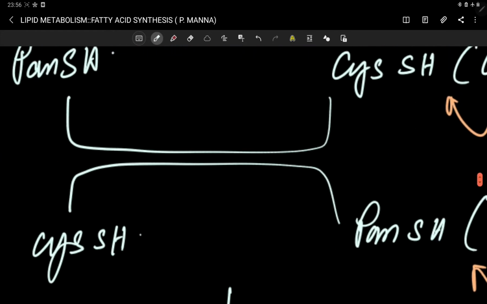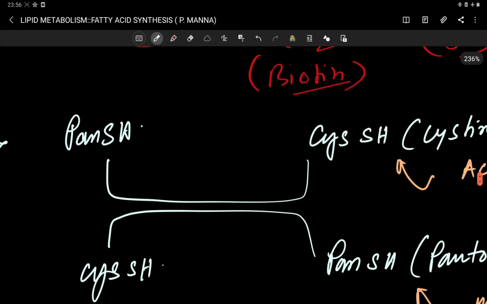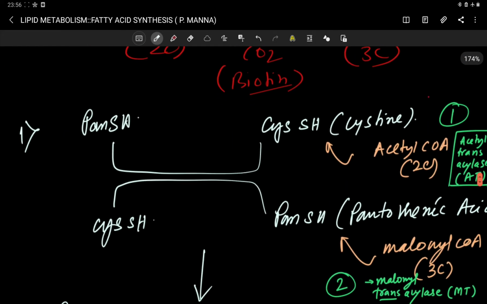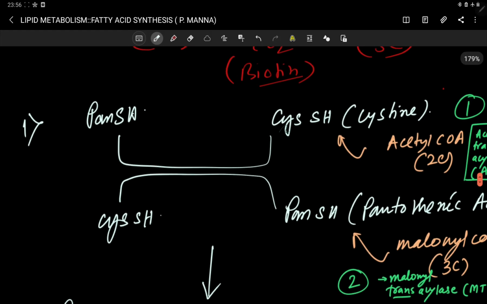Here you can see this thing. At this Cys end, Cys for cysteine, and Pan for pantothenic acid, this is the ACP domain, the acyl carrier protein binding region. I am erasing this thing here.